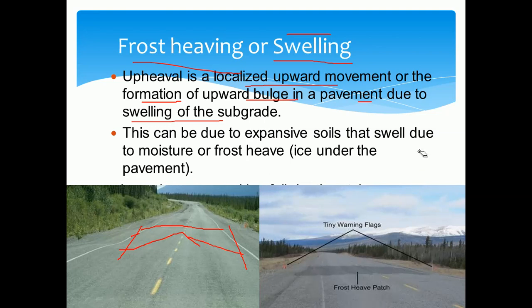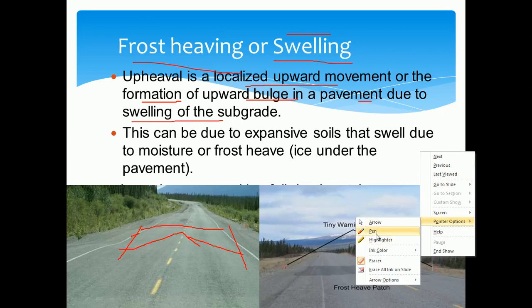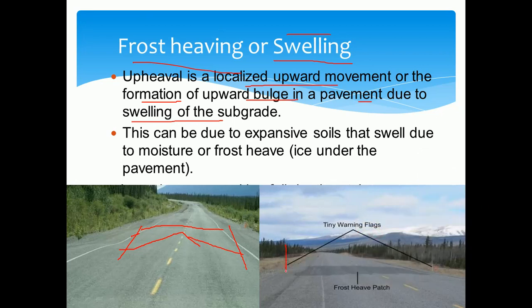You can observe here at the sides of the road they have provided the warning flags, which indicate what? That the road surface in this area is subjected to swelling or frost action. So this is one of the common types of failure that you may observe in the case of flexible pavement.